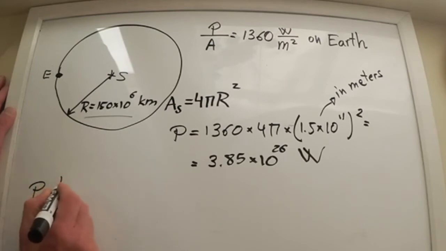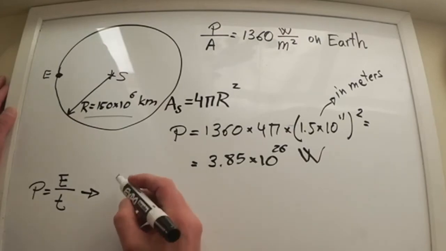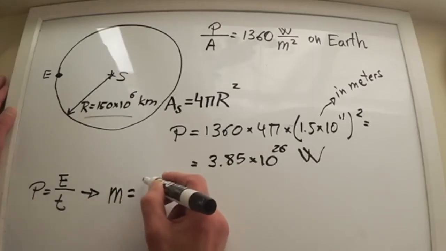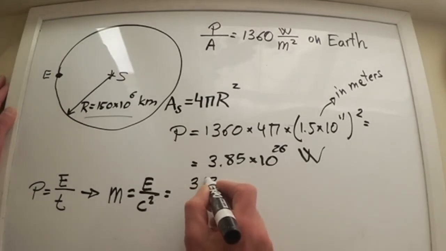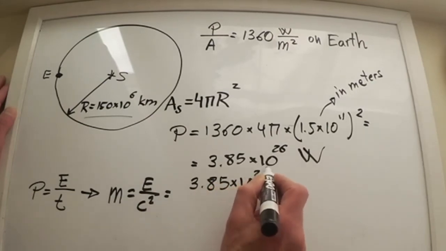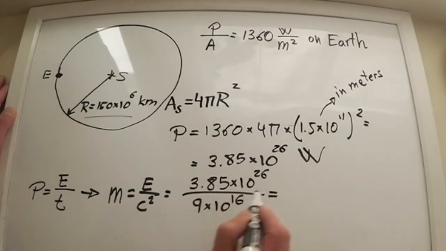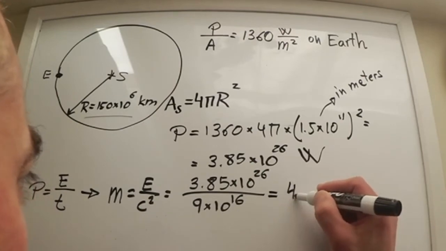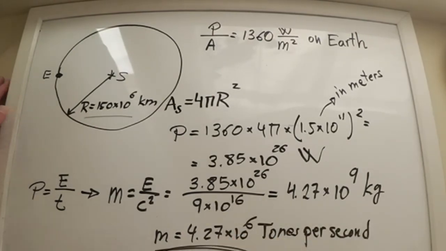That is the power delivered by the Sun, or in other words, that is the energy delivered by the Sun each second. That energy delivered by the Sun comes from the transformation of mass into energy. The corresponding mass is equal to E over c squared. So, the mass lost by the Sun per second is equal to 3.85 times 10 to the power of 26 joules divided by 9 times 10 to the power of 16, which gives a total mass of 4.27 times 10 to the 9 kilograms. 4.27 million tons lost per second. Not bad, eh?